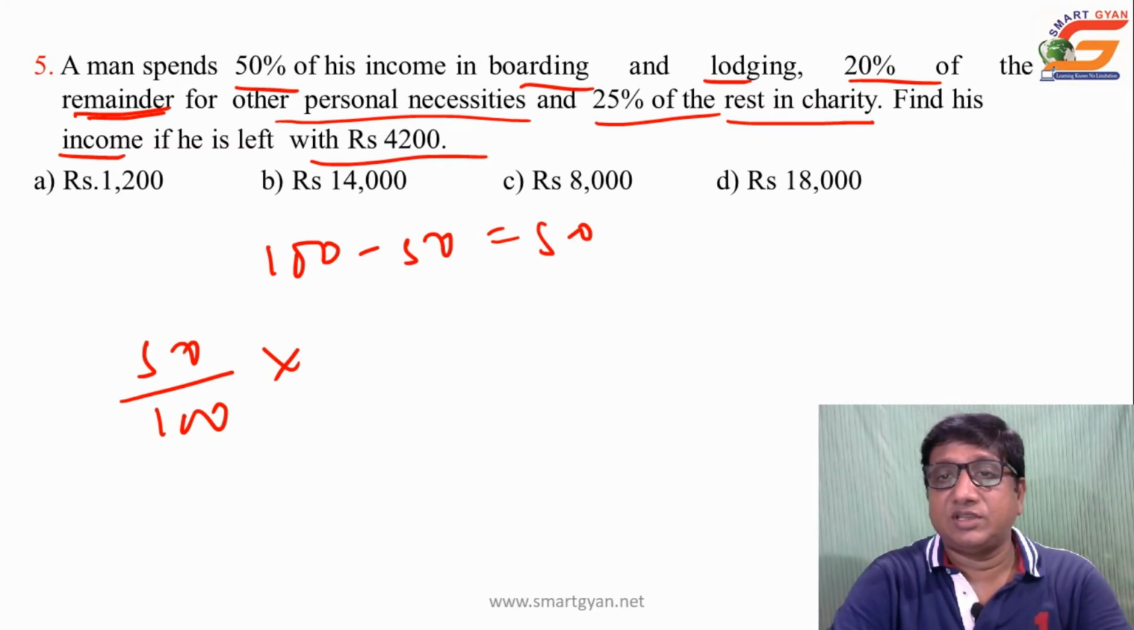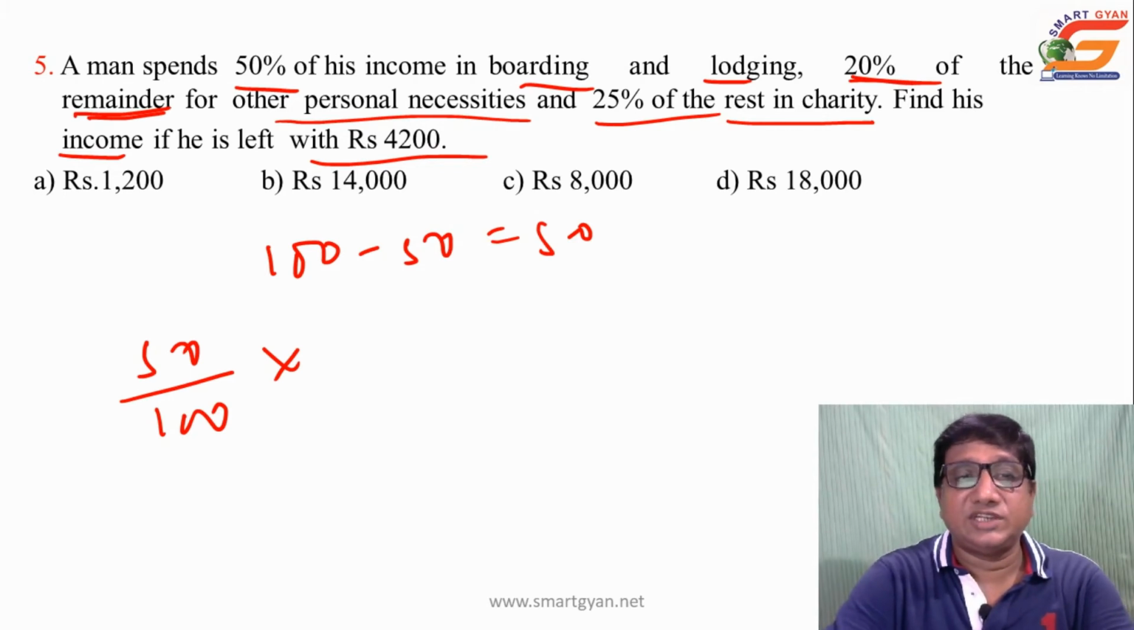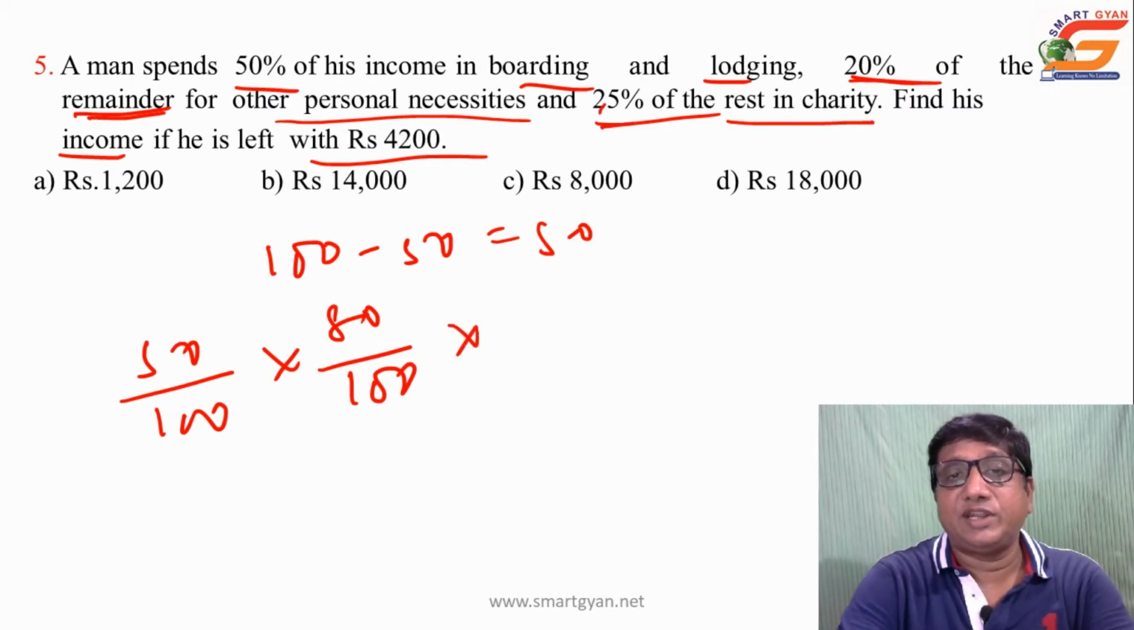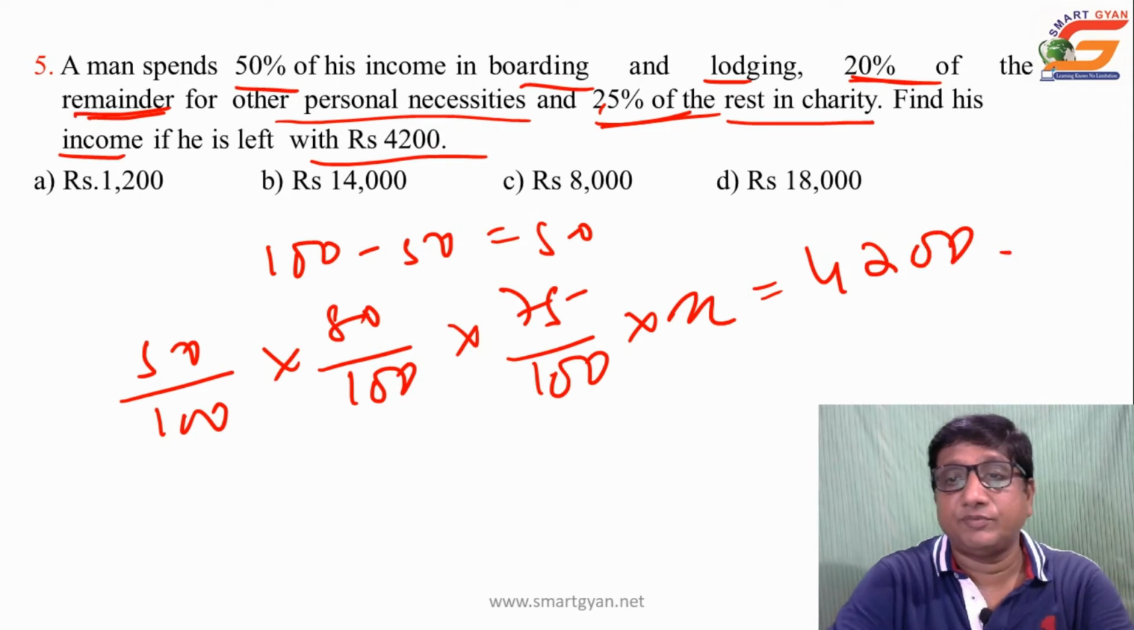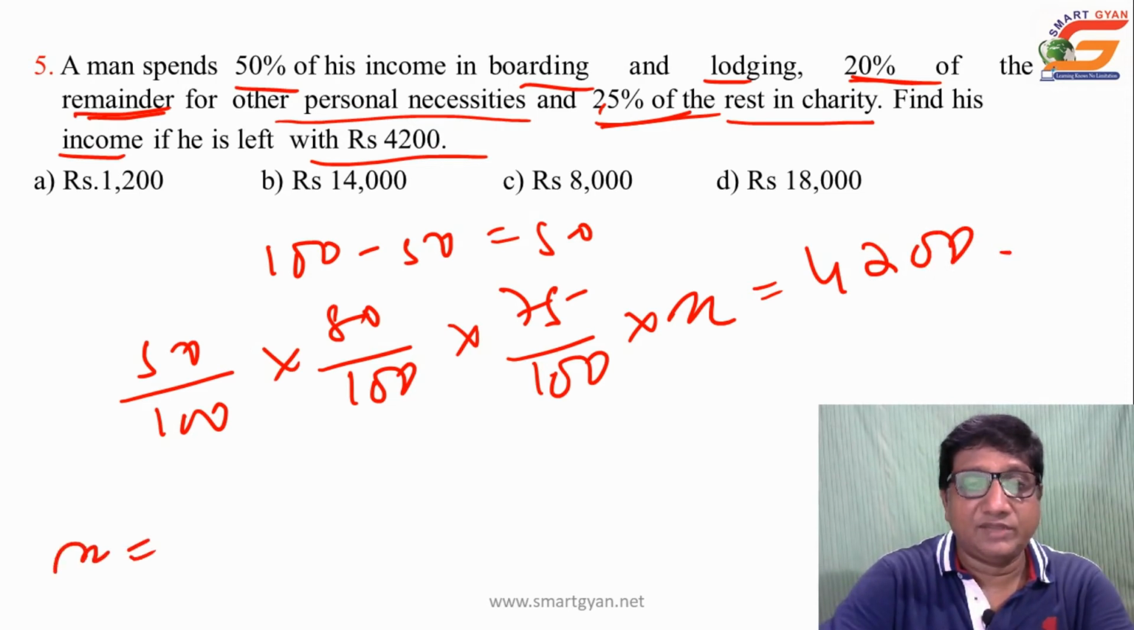Then in the next step, he spent 20% for other personal necessities, so he is left with 80%. And in the third step, he spent 25%, so he is left with 75%. Finally this is equal to 4200. Then his income, that is x, will be found from 4200.